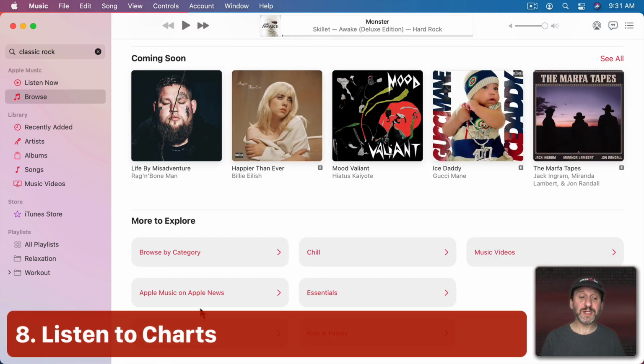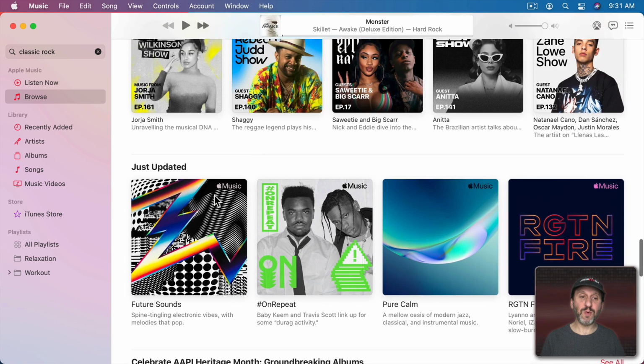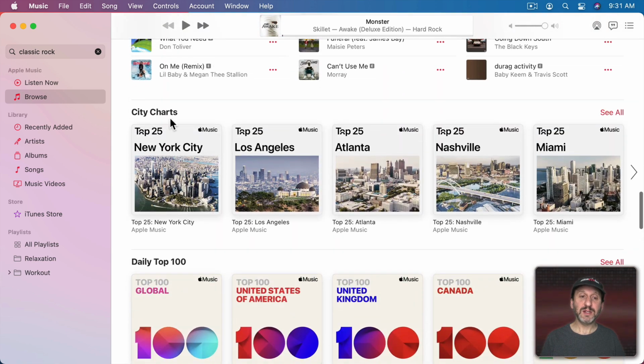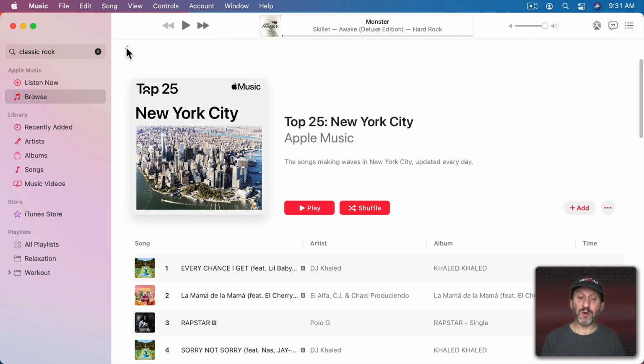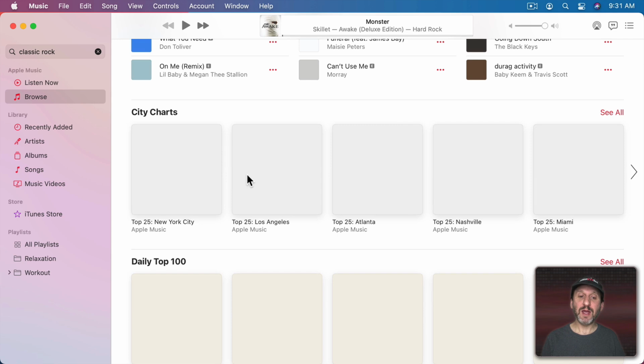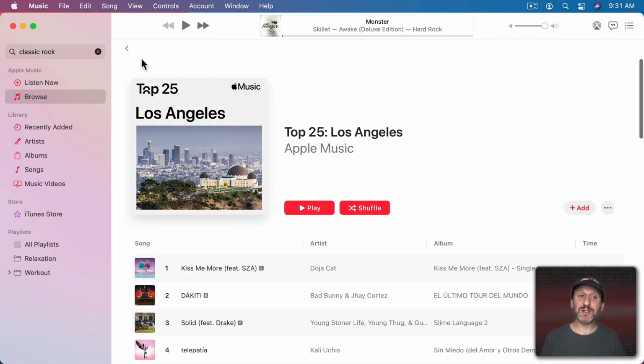So you're going to probably discover some new things in that genre by listening to one of these stations in here. You also notice here at the bottom of Browse there's charts, and you'll find other charts here as well, including city charts, which are new, so you can see what people in different cities are listening to. For instance, here's the current chart in New York, and you can see what's there. You can then see what's in Los Angeles.